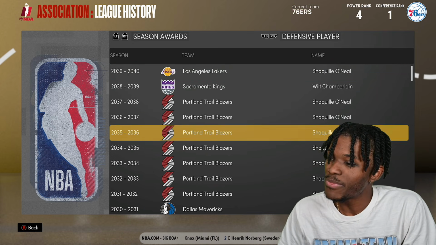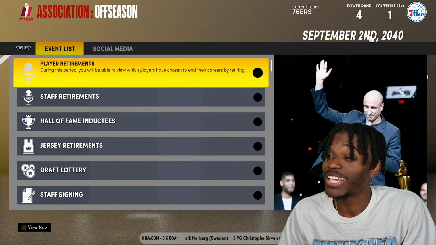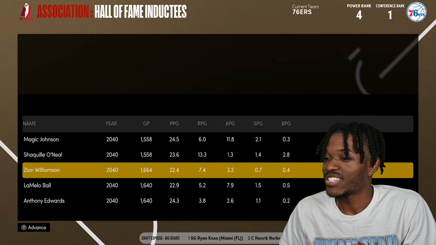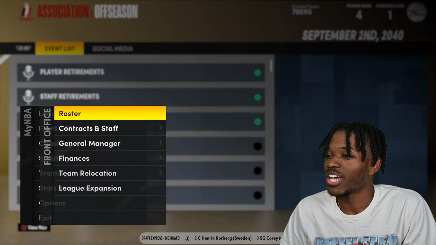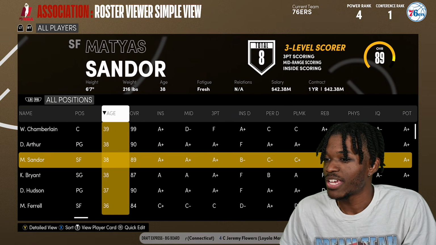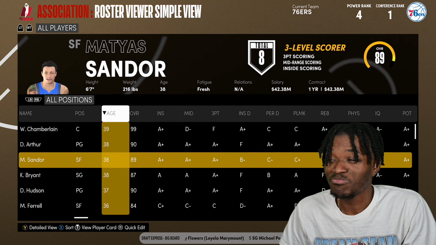So, this man was clamping. I mean, for a big man. You know what I'm saying? Whatever the big man equivalent to clamping is. And just like that, 2 more done. Which leaves us with who? Wilt Chamberlain and Kobe.